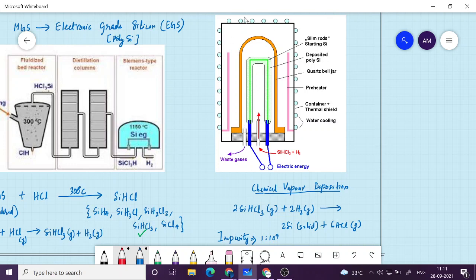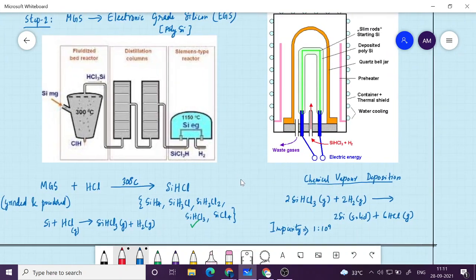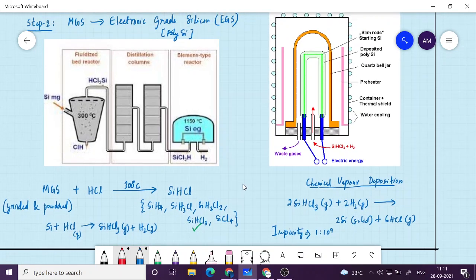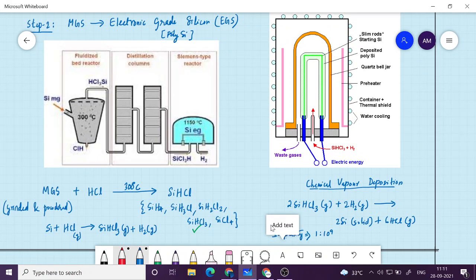It is a silicon rod, but it will grow with time, and this reaction goes on for days, because it is slowly getting accumulated. The diameter of the rod keeps increasing until you get a thick rod. This is very pure silicon, because all the impurities are removed through this two-step process.